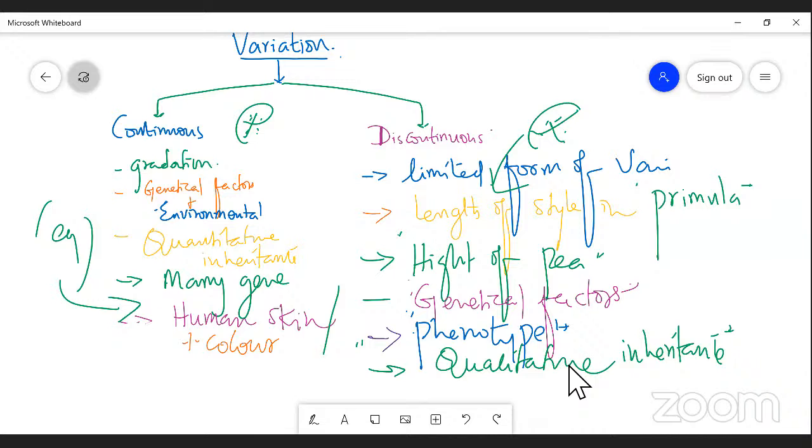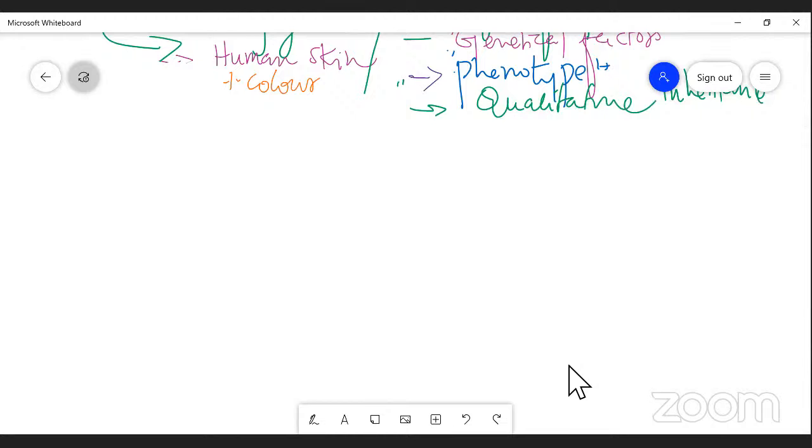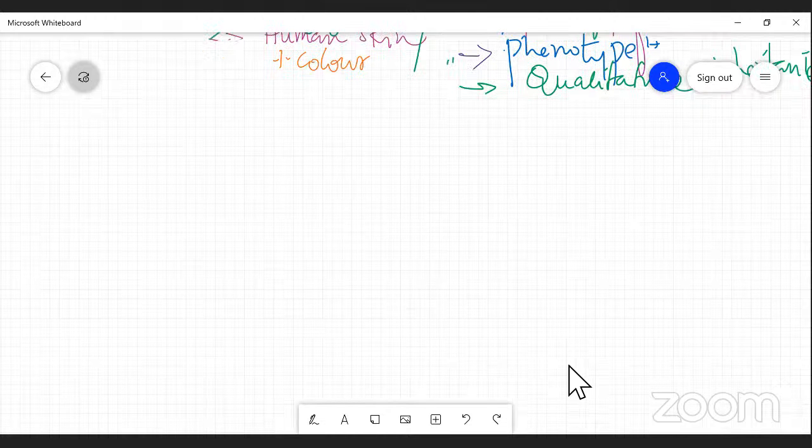Next we pass on to Mendelism. This is a very interesting area.